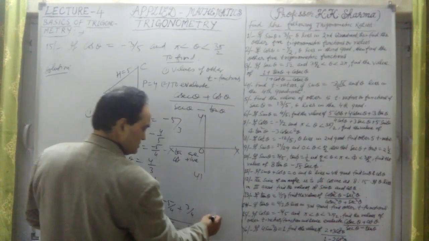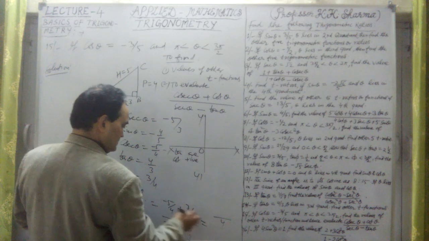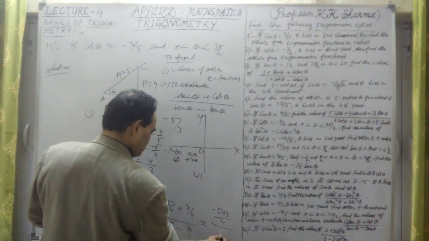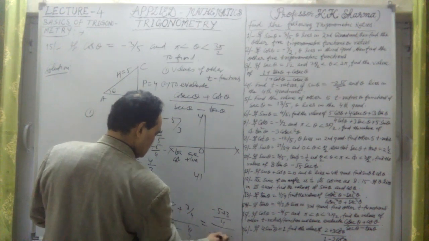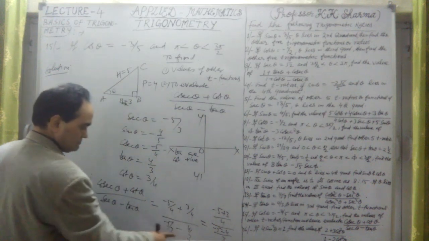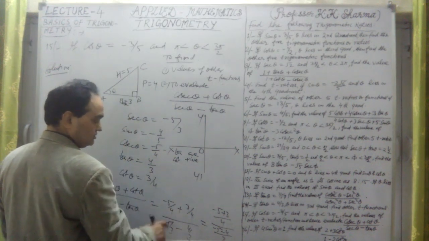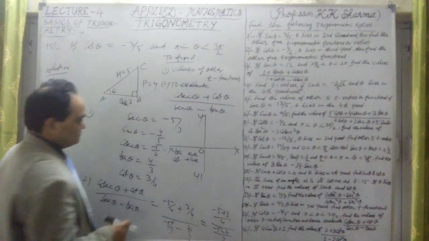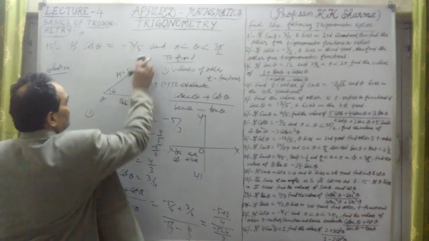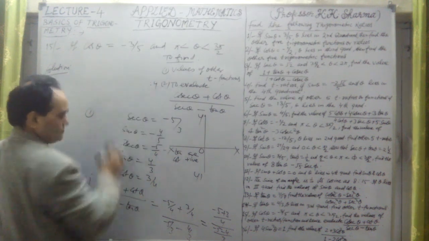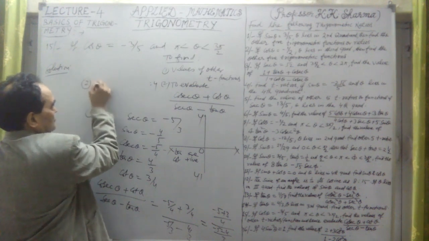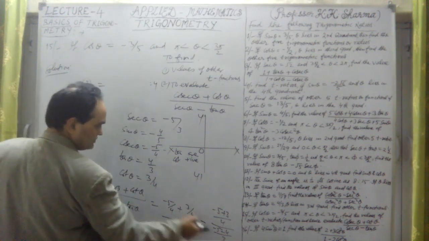The LCM in the numerator: 4 minus 5 plus 3, divided by the denominator, where the LCM is 3, which gives minus 5 minus 4. Both are negative in the denominator. So finally, what do we get? Here are the values. Now let me solve it here.